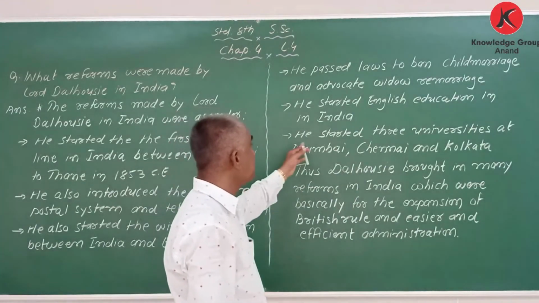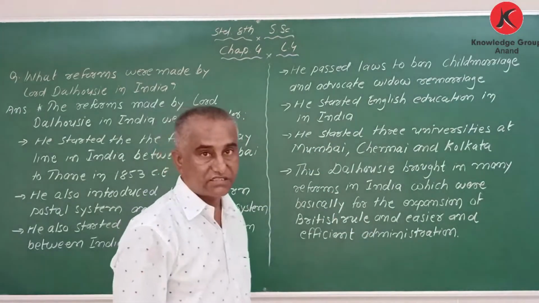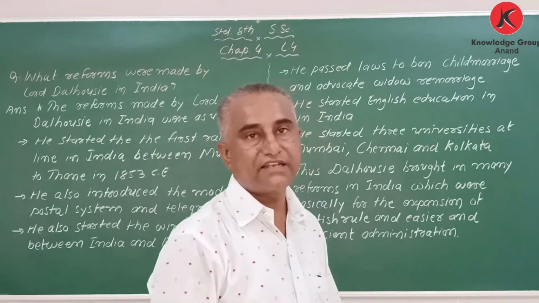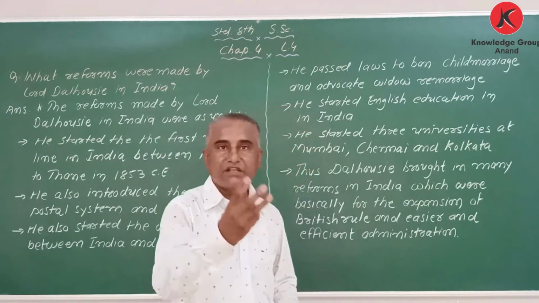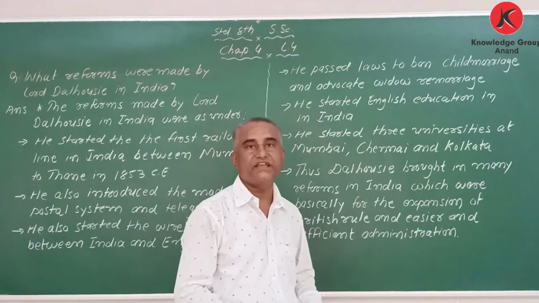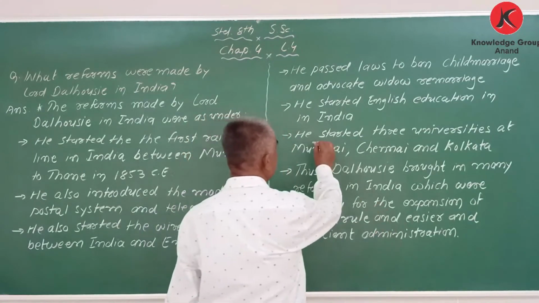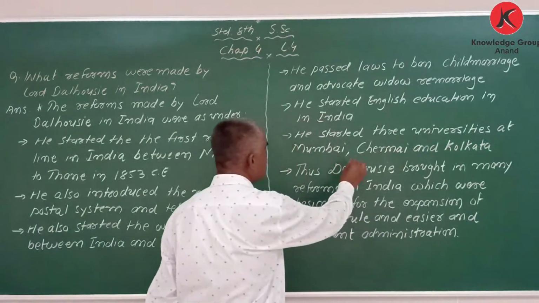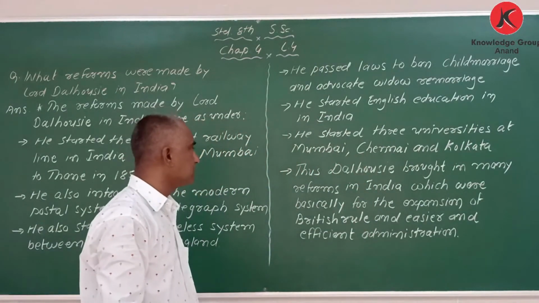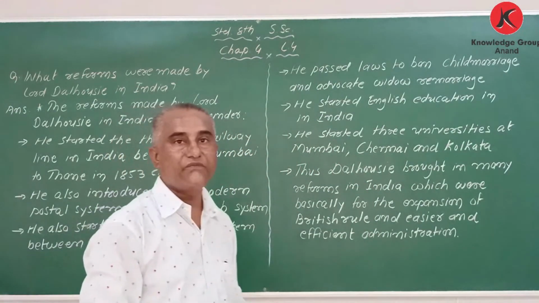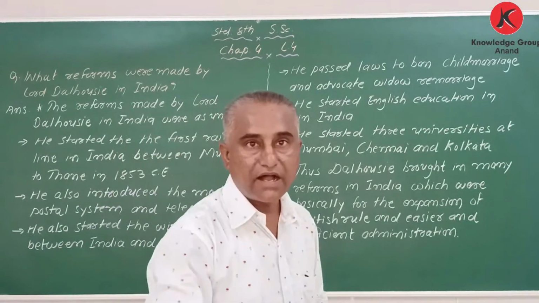Next one, he started 3 universities. In the previous question I said he started 3 universities at Mumbai, Chennai, and Kolkata in 1857. So these were the reforms made by Dalhousie.